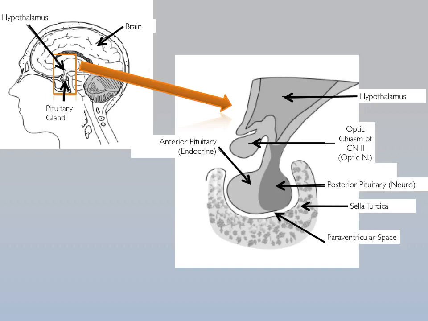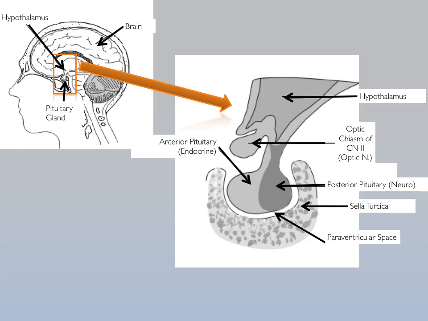The substances that get released from the posterior pituitary, if it was within the nervous system, we would deem to be neurotransmitters. But since they're being released into circulation, we call them neuropeptides or neuroproteins, and they function as hormones. In the anterior side, we have more of the glandular tissue that we looked at when we looked at epithelial tissue, which is going to be stimulated by neural projections coming from distinct areas within the hypothalamus, those nuclei that we just looked at, to go ahead and release their various chemicals.